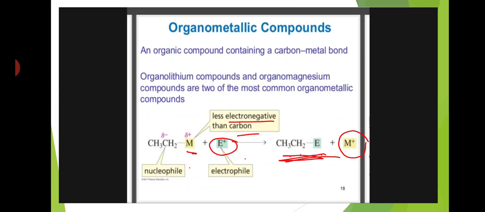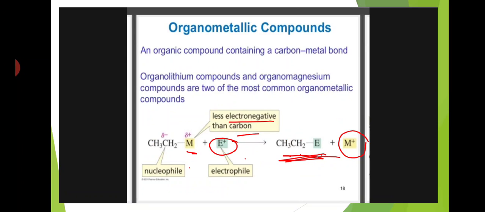First is the organometallic compounds. An organic compound containing a carbon-metal bond is called an organometallic compound. In organometallic compounds, the alkyl group carries the negative charge and the metal has the positive charge.